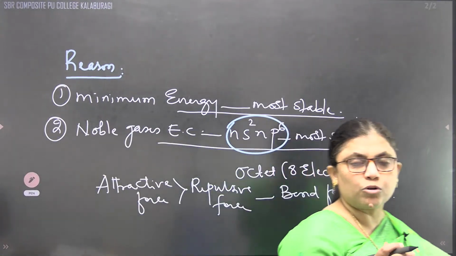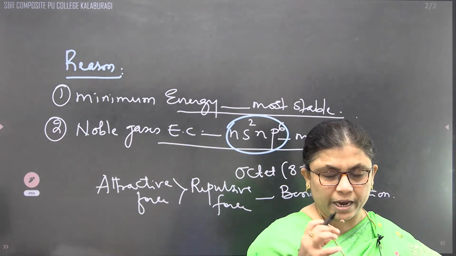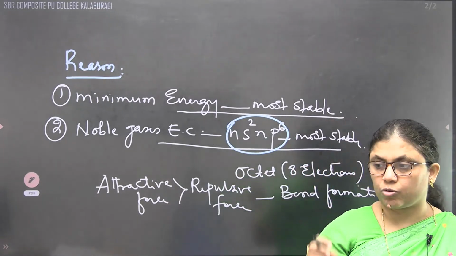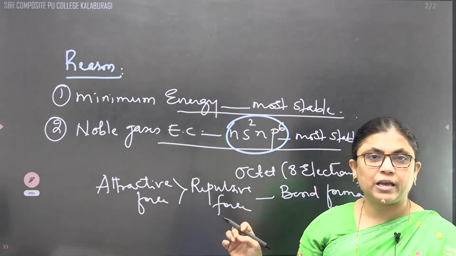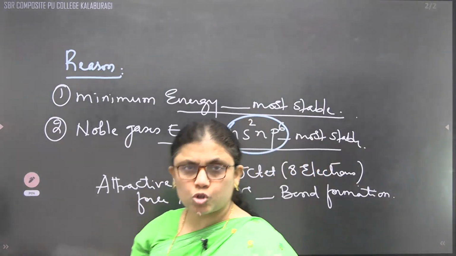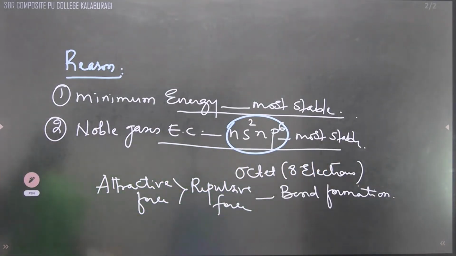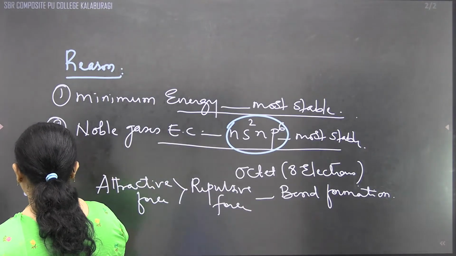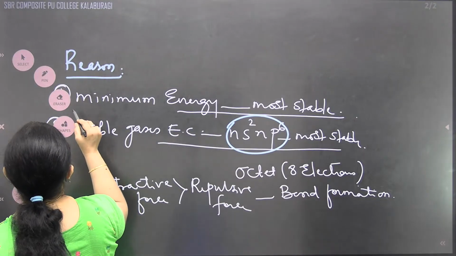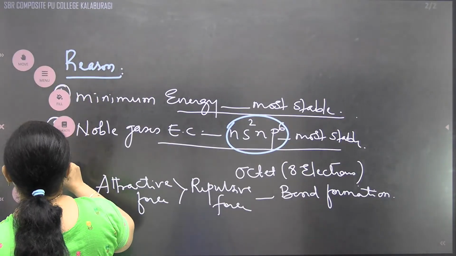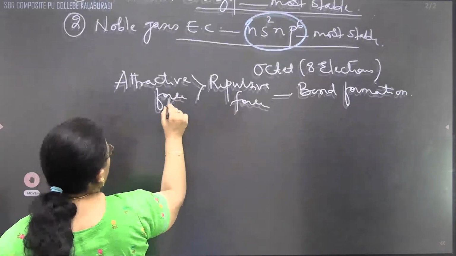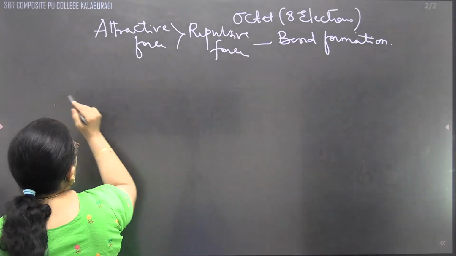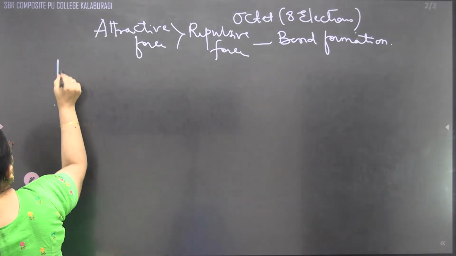Now, to explain the stability of 8 electrons, Kossel and Lewis proposed a theory called the Kossel-Lewis approach. We can also call it what? The Kossel-Lewis approach, or we can say that these are the approaches to covalent bond formation, or the Kossel-Lewis approach for chemical bonding. We can write it here. Afterwards, we can recall all of it one by one. That's why we'll move to this one. So what can we say? Kossel-Lewis approach.